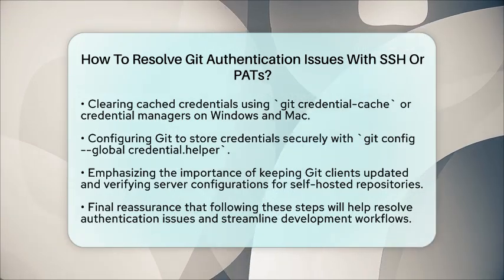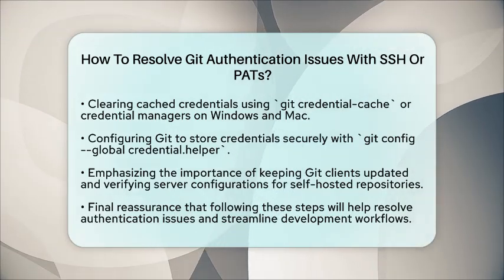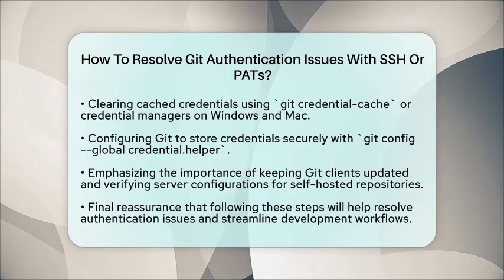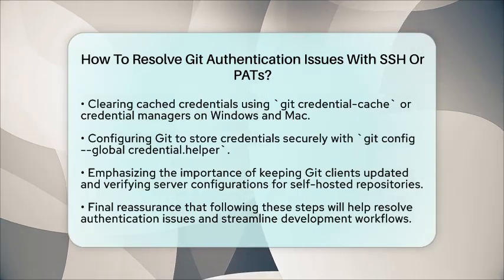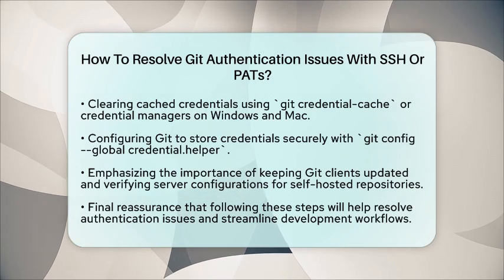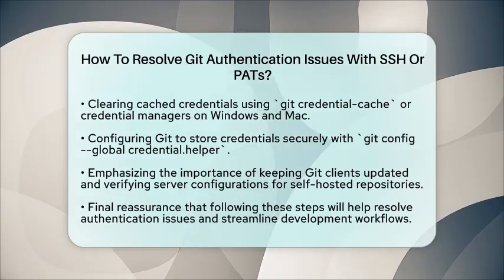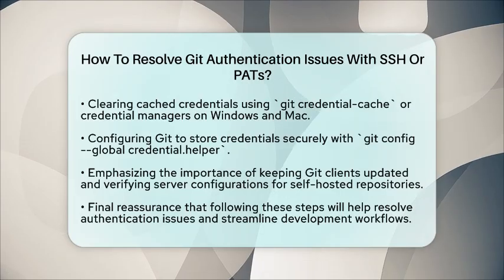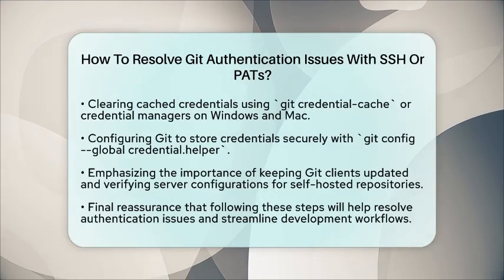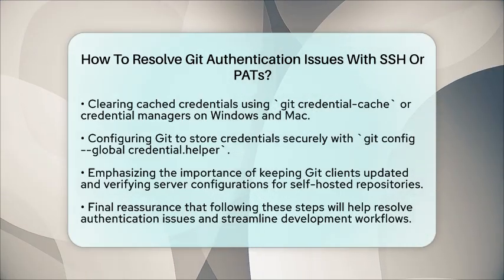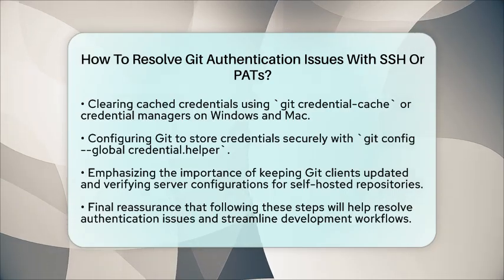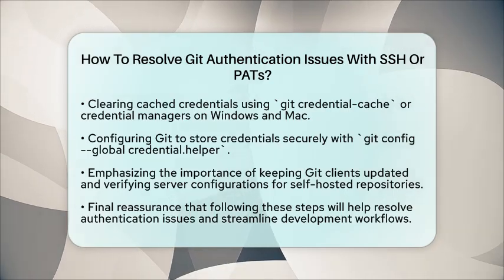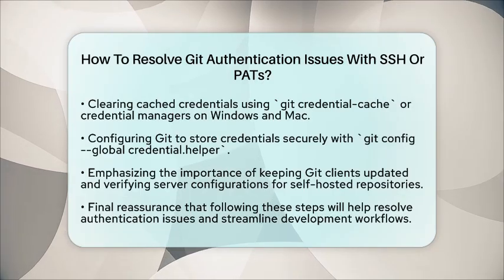To avoid future issues, you can configure Git to store your credentials securely. Run git config credential.helper cache to temporarily cache your credentials or use git config credential.helper store to save them permanently. This way, you won't have to enter your PAT every time. Always remember to keep your Git client updated. Newer versions support the latest authentication methods and security features.